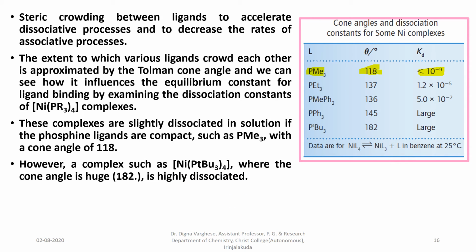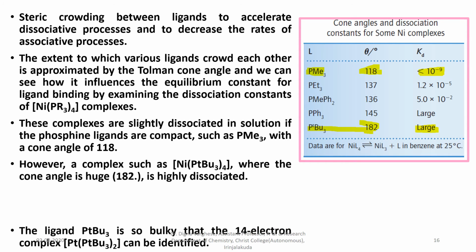In the case of complexes of nickel with tri-tertiary butyl phosphine type ligands, the cone angle is 182 degrees. It is highly dissociated. It has a large cone angle, so its dissociation is very large because of its steric effect.